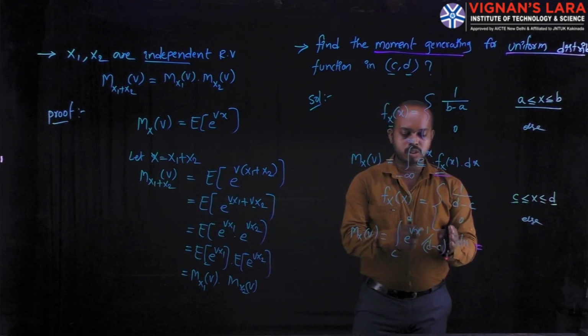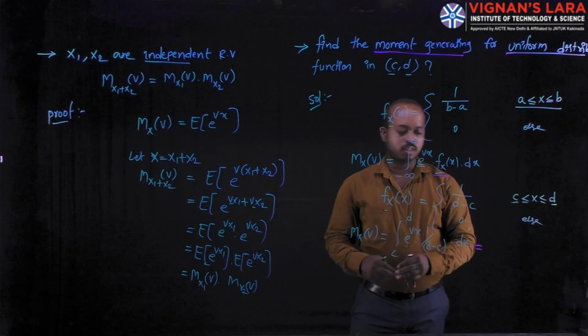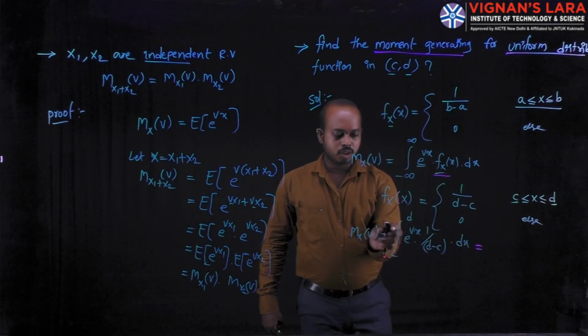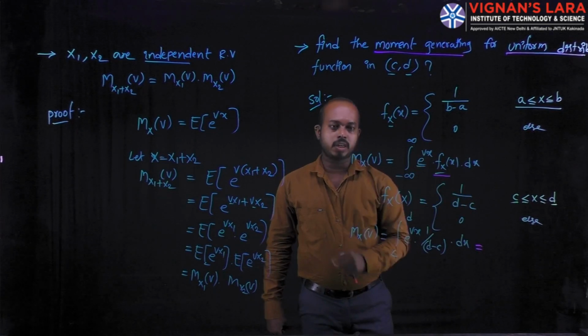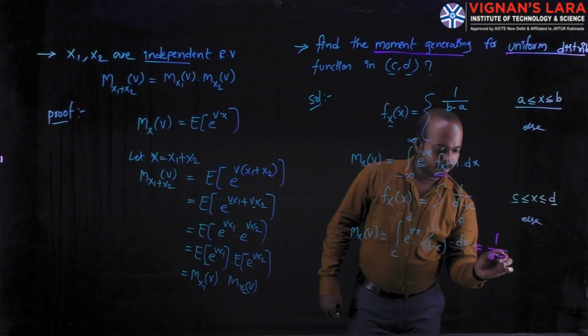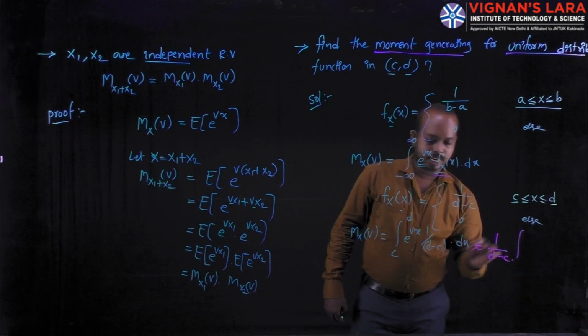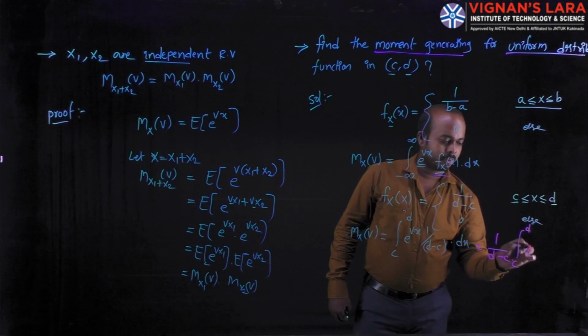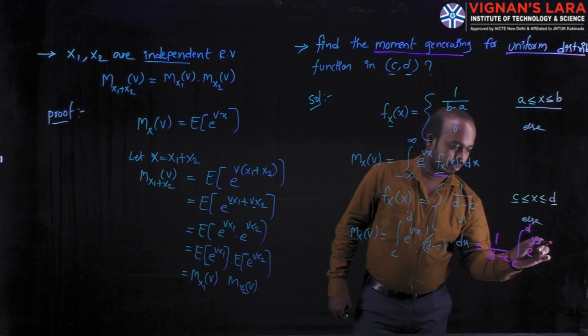I have to keep this term in front of the integration. That is 1 divided by d minus c, integral c to d, e power vx into dx.